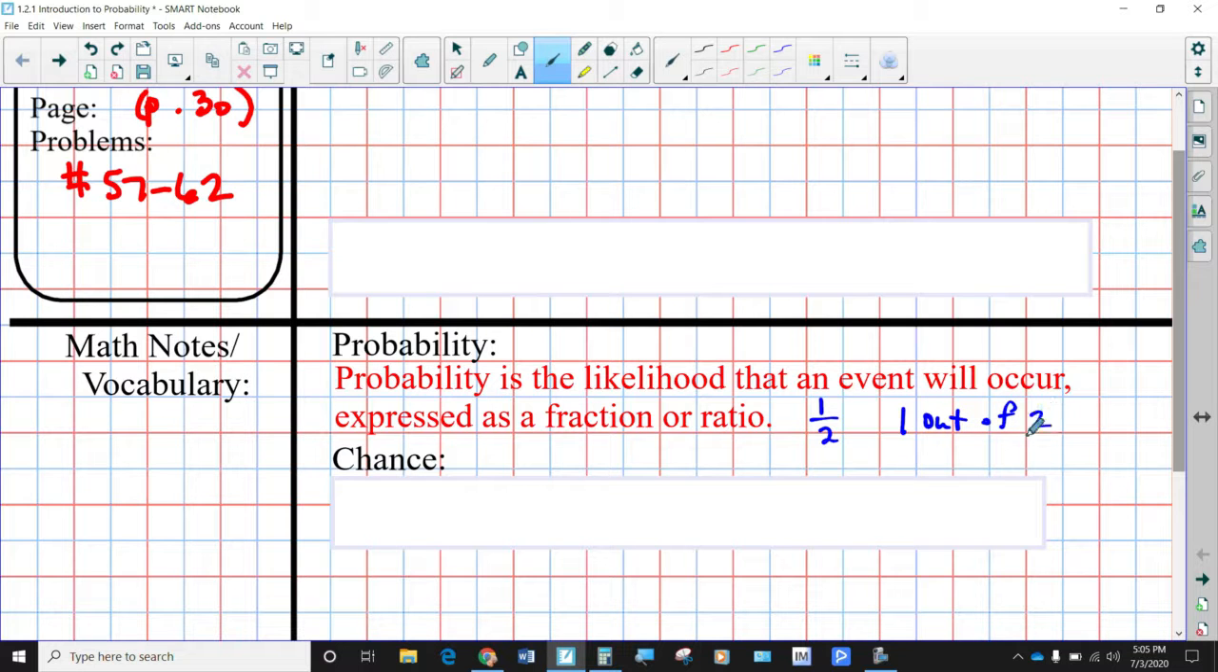I think you want to think about it as a ratio. Nah, I don't think that. Just write it as a fraction. Okay.